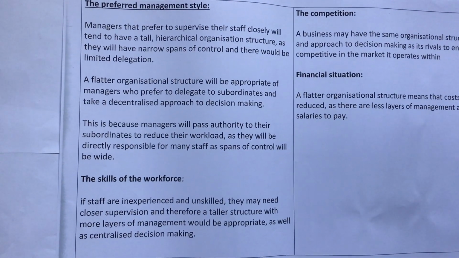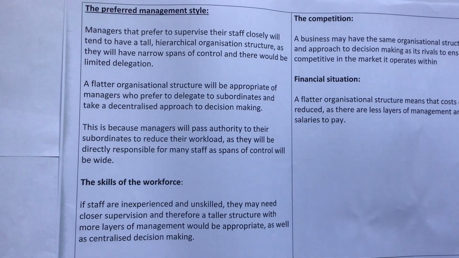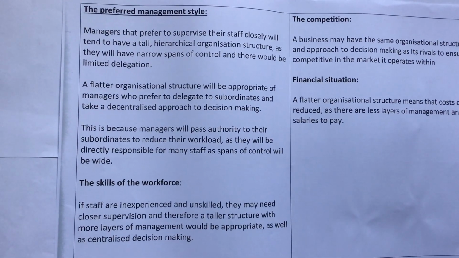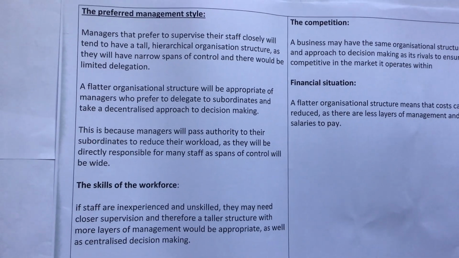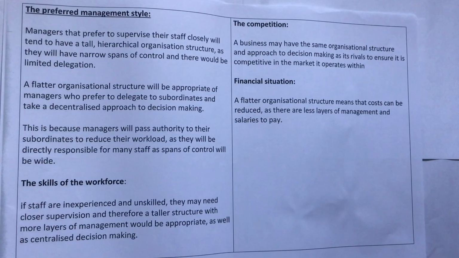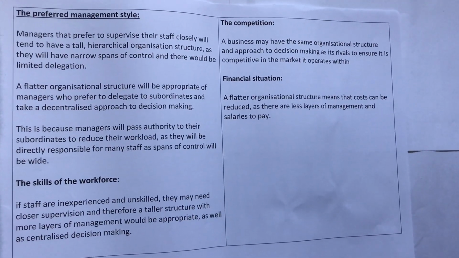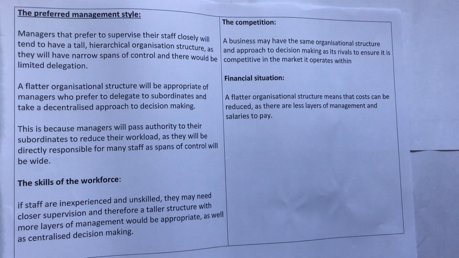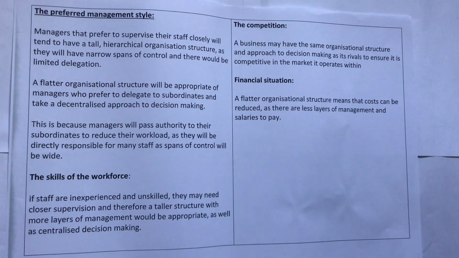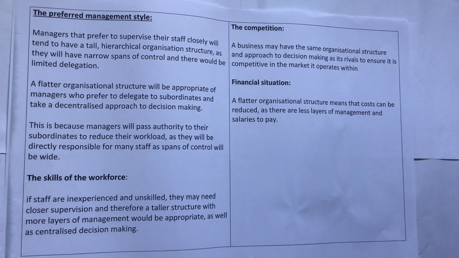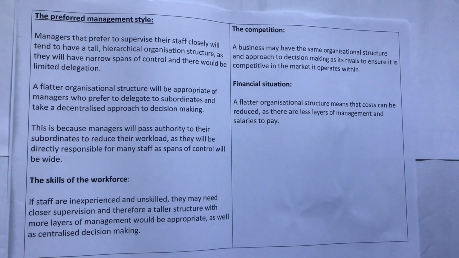The skills of the workforce: if staff are inexperienced and unskilled, they may need closer supervision, and therefore a taller structure with more layers of management would be appropriate, as well as centralized decision making. The competition: a business may have the same organizational structure and approach to decision making as its rivals to ensure it is competitive in the market it operates within. Financial situation: a flatter organizational structure means that costs can be reduced, as there are fewer layers of management and salaries to pay.